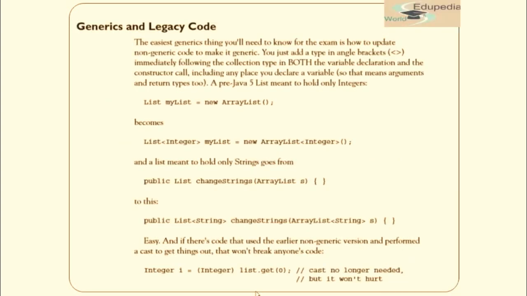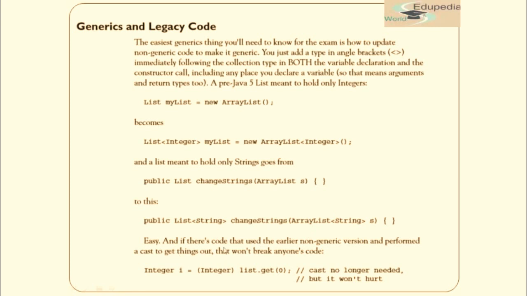Fine. Okay, now generics and legacy code. We'll see how generics has impacted legacy code. You can see over here that we had a List myList equals new ArrayList, which has become List<Integer> myList equals new ArrayList<Integer>. And the list meant to hold only strings goes from public List changeStrings, which takes an ArrayList, and we can change that to a generic type where the return type is List<String> and the parameter is ArrayList<String>.